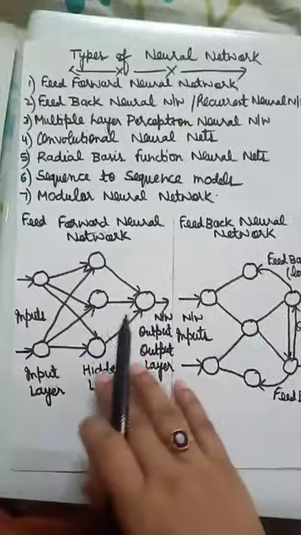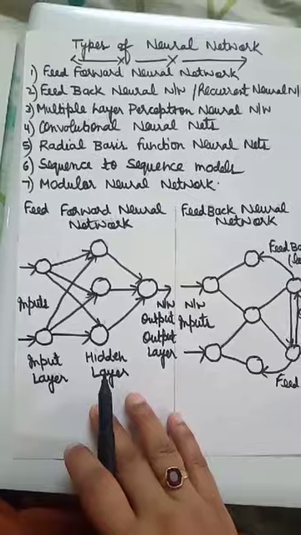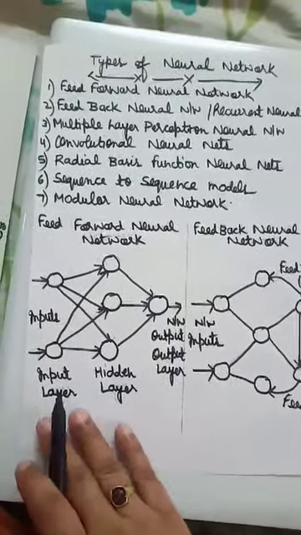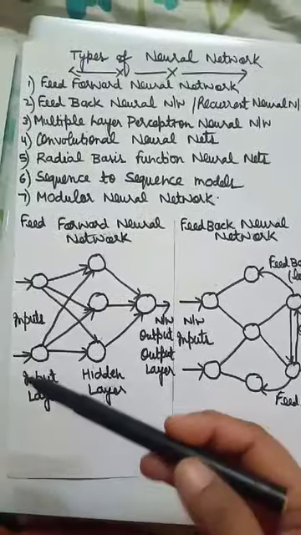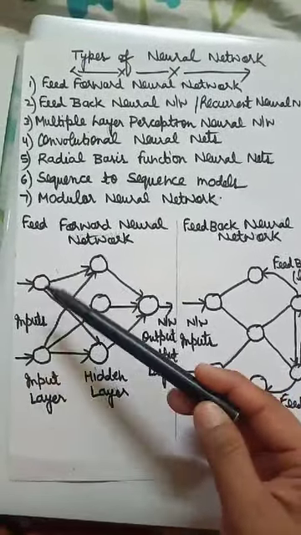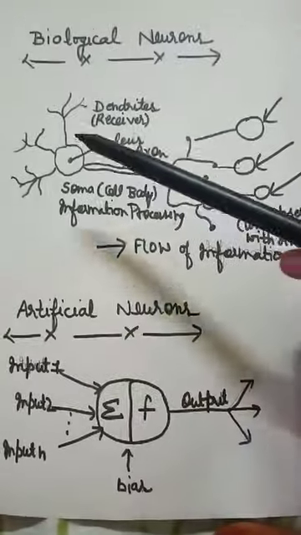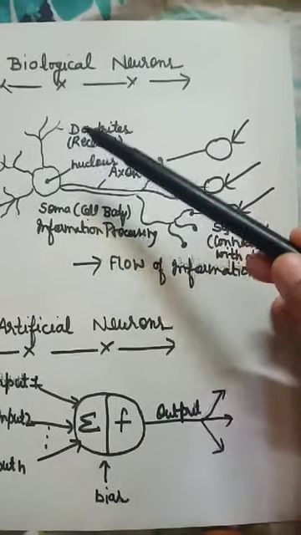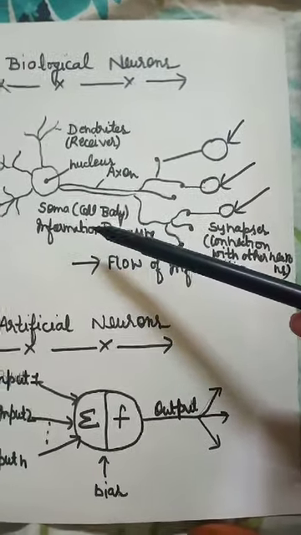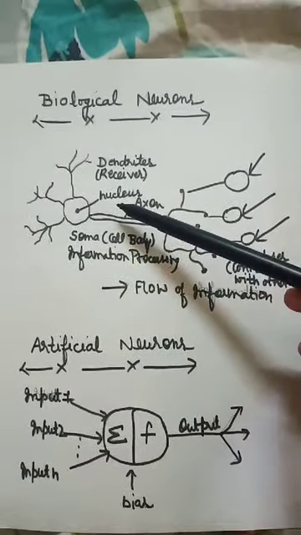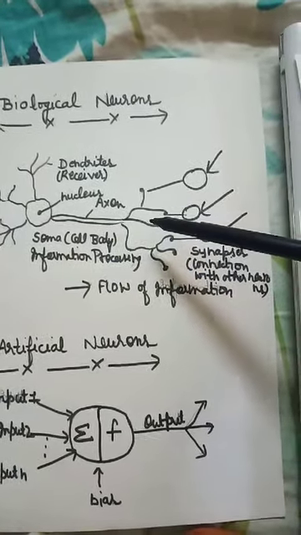So let's discuss feed-forward neural network. As we have discussed already, in feed-forward neural network there are 3 types of layer: input layer, hidden layer and the output layer. The inputs arrive at the input layer. In biological neurons, as we have already discussed, the inputs arrive at dendrites and the processing is done by the soma, which is also known as the cell body, and the center is known as the nucleus, and the output is moved through the axon to the output node.